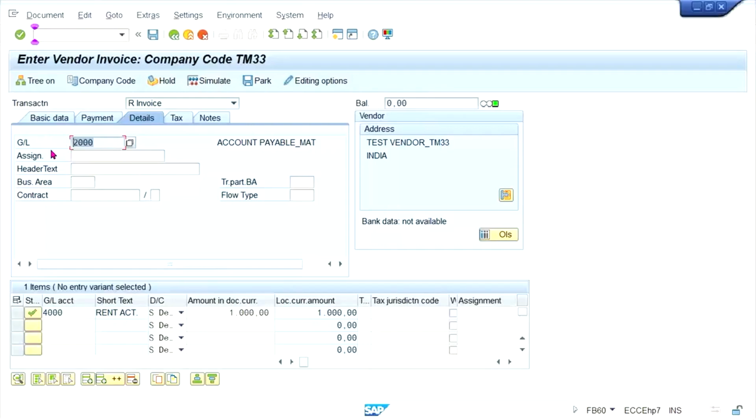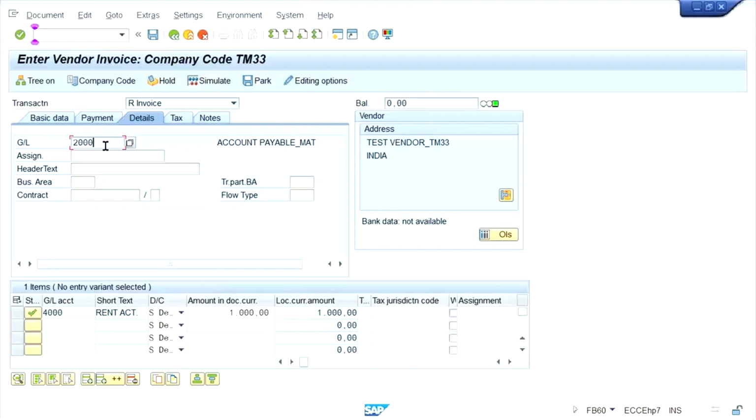right? So what will happen, guys? Look at here. Now there is one more thing. What is that? This particular field is having control somewhere, right?